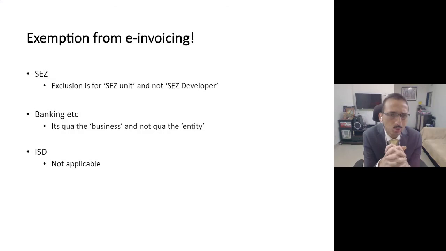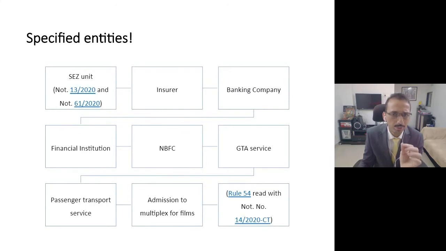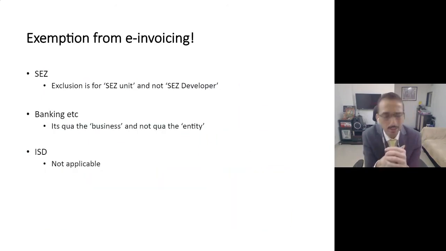If you are a banking company, please note that as we discussed, banking companies and insurance companies are right now not covered under the ambit of e-invoicing, but it has been clarified by the NIC as well as the GST team that the exemption is qua business. Qua business means it is only for banking business. Now, if a banking company also has a commercial property and rents it out to a third party, then that is not the banking business. And naturally, because their turnover is going to be more than 500 crore, in such cases they will be required to issue an invoice. So please note that a banking company may also be required to issue an invoice in certain scenarios. So be a bit careful.